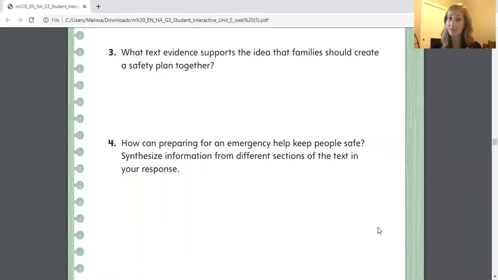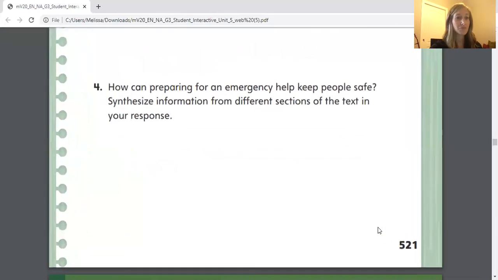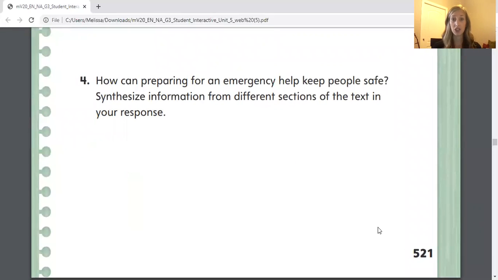Those are two pieces of text evidence that really are trying to support the idea that families should create a safety plan together. So you should have a calling plan and a place for your family to meet. Okay, let's move on. Question number 4. How can preparing for an emergency help keep people safe? Synthesize information from different sections of the text in your response.